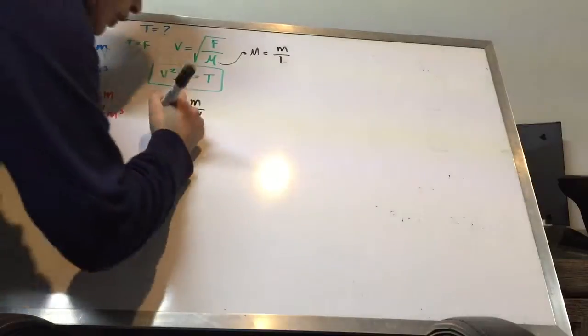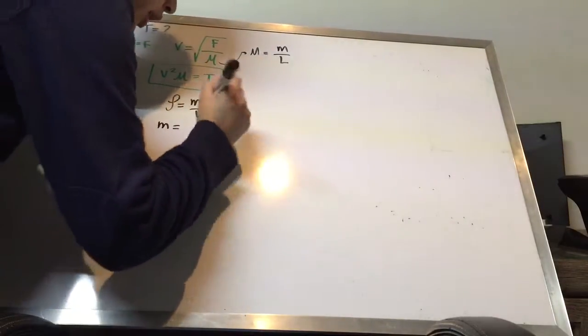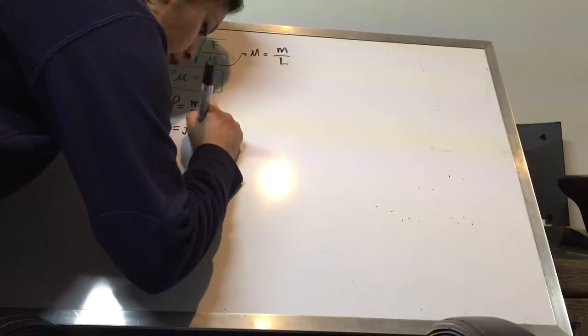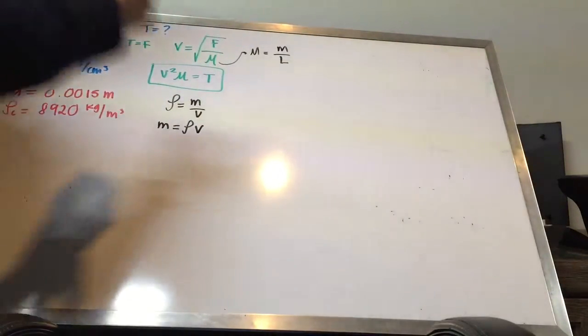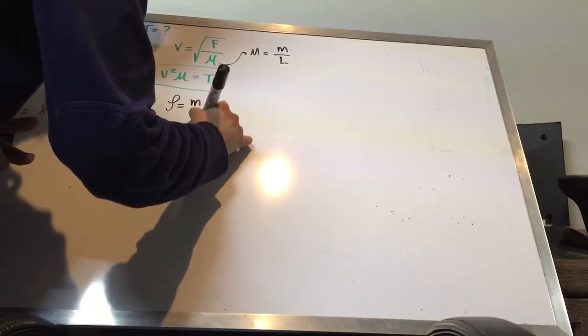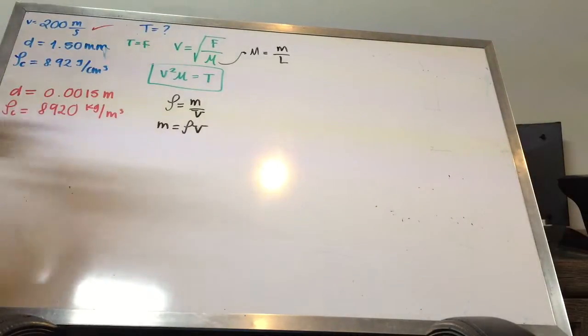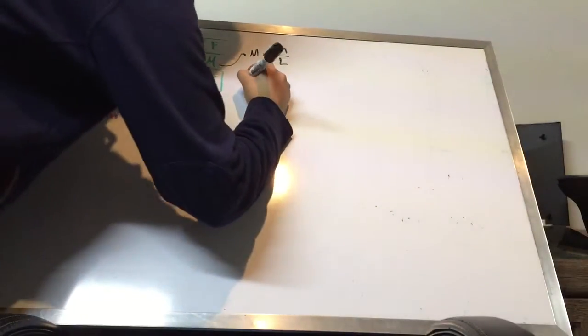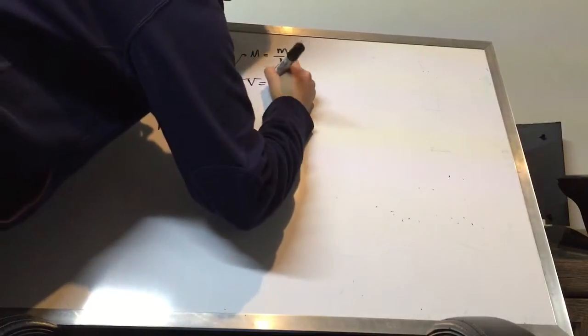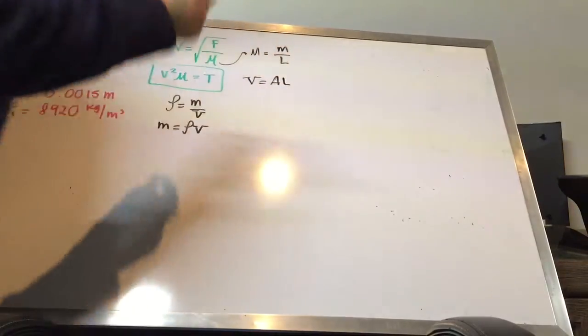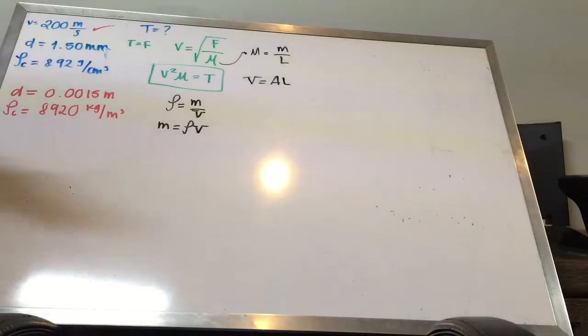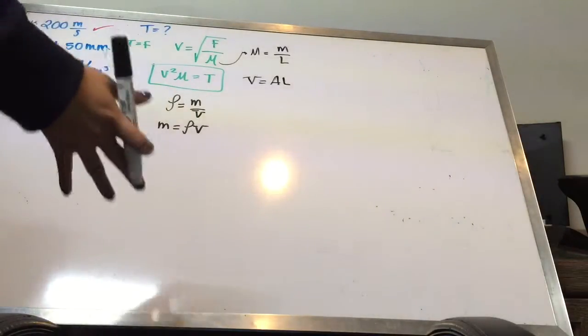So to get this, we're going to obtain that our mass is equal to our density times the volume. And now another important thing, let me write the volume right here so we cannot get a little bit confused. Our volume is going to be equal to the area times the height or the length of the wire.